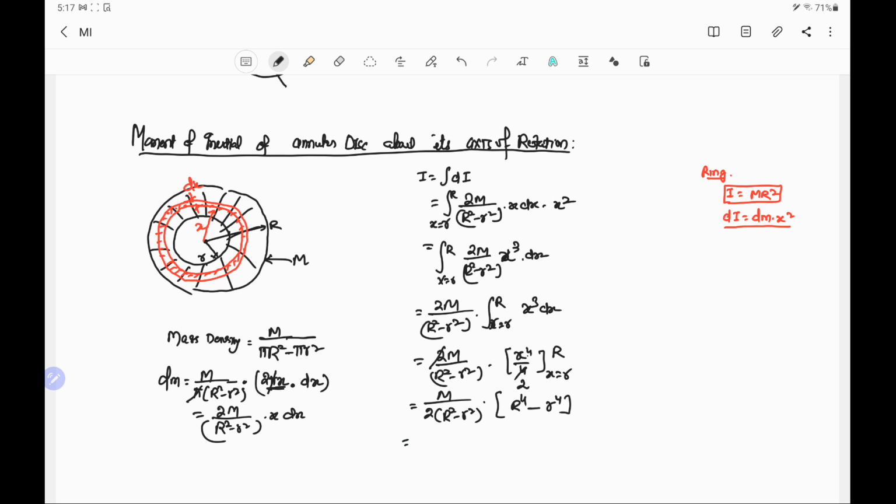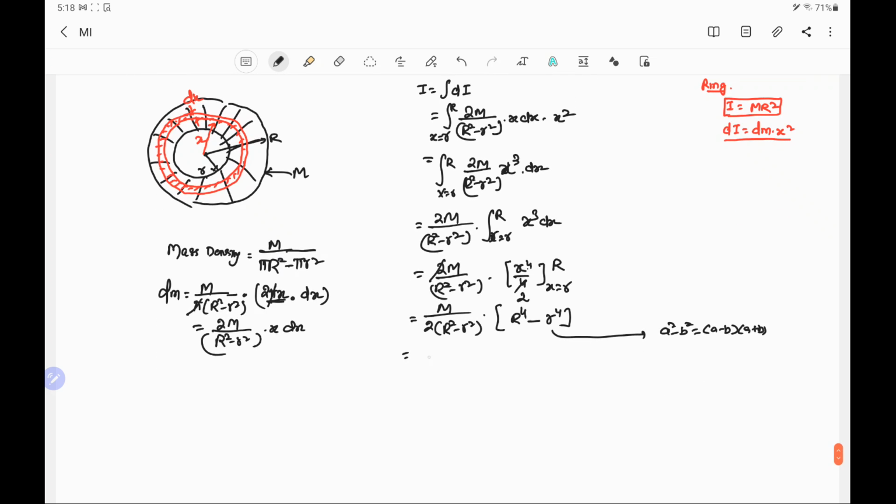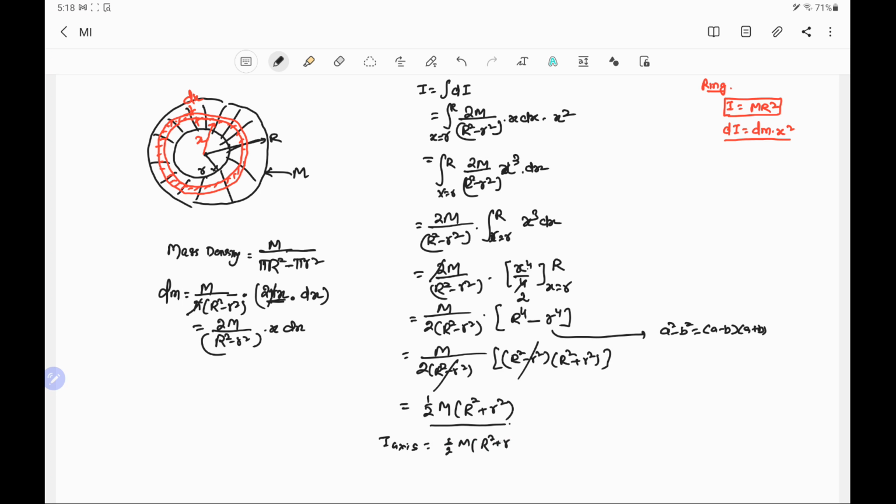To solve this, we use the algebraic identity a square minus b square equal to a minus b into a plus b, and we solve it as M by 2 into R square minus r square, times R square minus r square into R square plus r square, in the denominator R square minus r square. This R square minus r square cancels out, giving 1 by 2 M into R square plus r square. So this is the moment of inertia about the axis of the annular disk, equal to half M into R square plus r square.